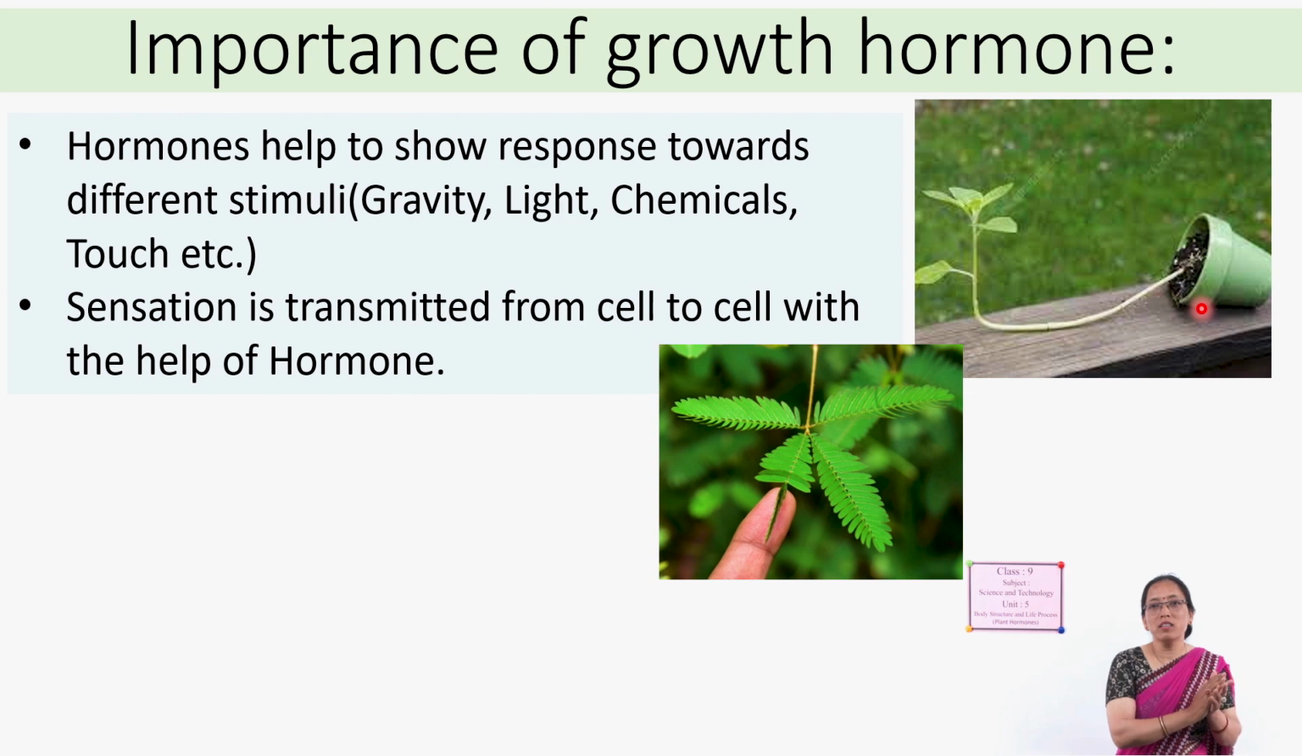Towards some chemicals they will always move away, and they will move towards some chemicals. That is called chemotropism. And also, already I have told you, this is the touch-me-not plant. When we touch the leaves of the plant, see, it just closes its leaves. But if we leave it, then after some time, these leaves will open as before.